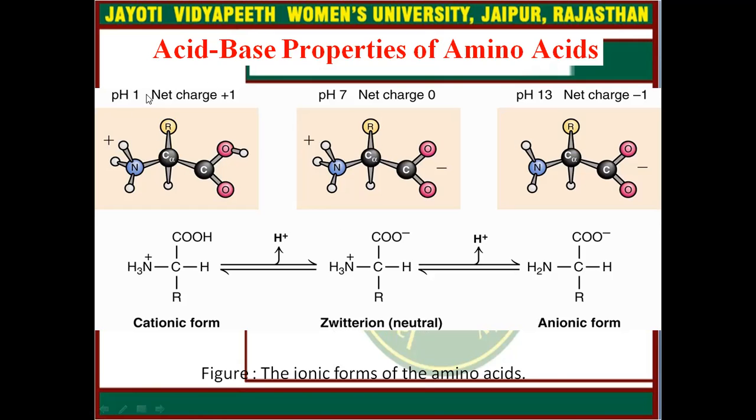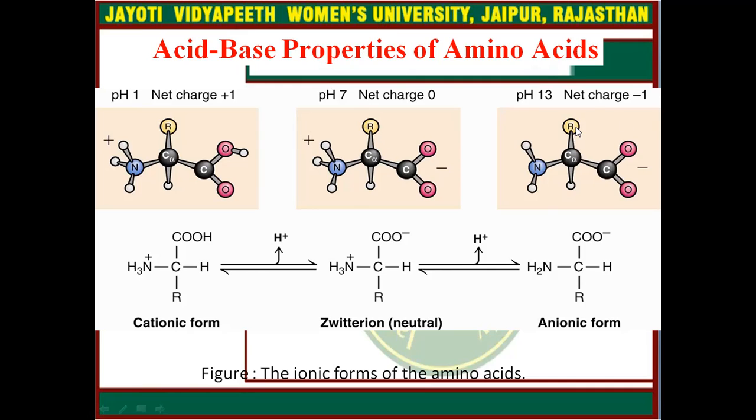For example, if pH is getting lower, it means hydrogen ions are getting more in the solution, so the NH2 group takes up hydrogen, so there are fewer hydrogen ions in the solution, and it will try to bring the solution back to a pH of 7.